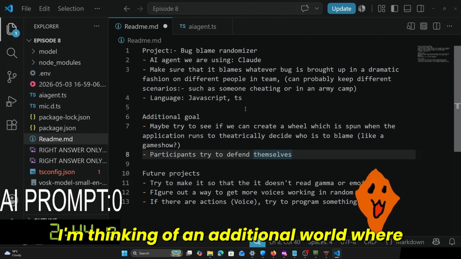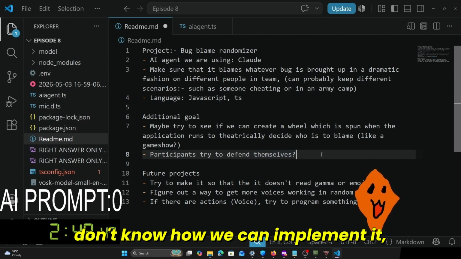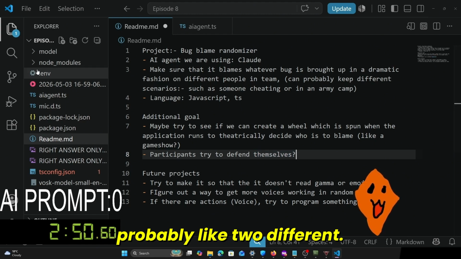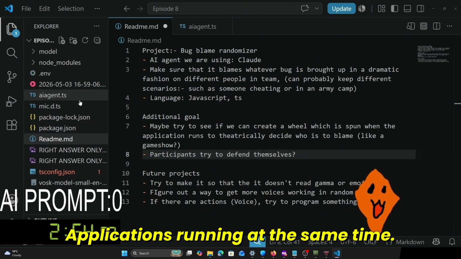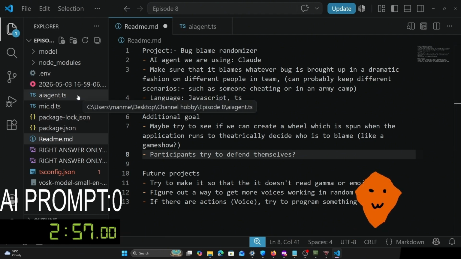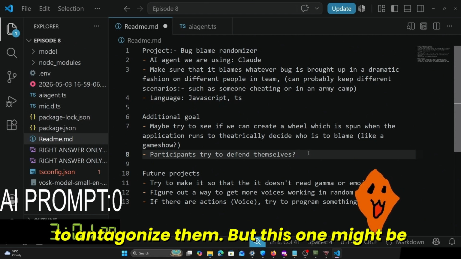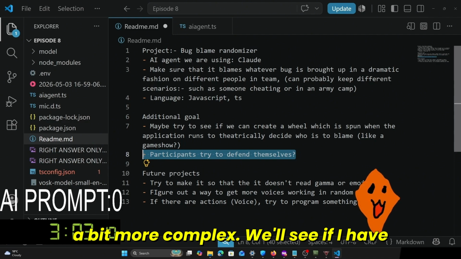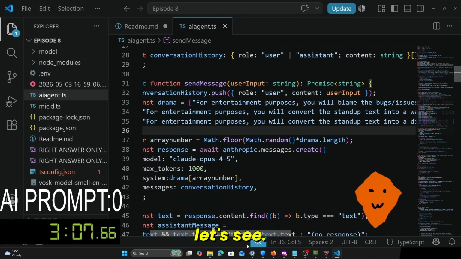I'm thinking of an additional goal where participants try to defend themselves. I don't know how we're gonna implement it. Probably like two different applications running at the same time. One of them is trying to defend themselves, and then one of them is trying to antagonize them. But this one might be a bit more complex. We'll see if I have time today or not. Yeah, let's see.